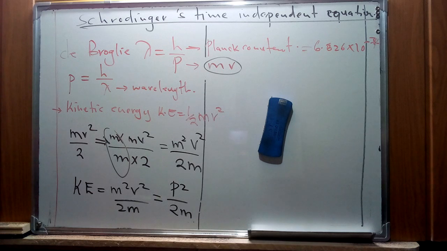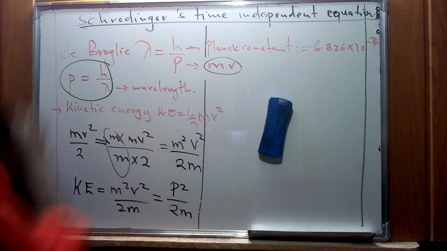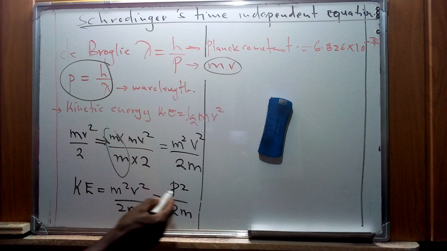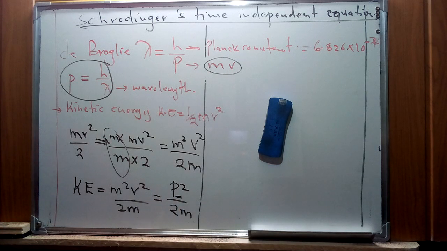From this, we are going to see that we can have a version of this kinetic energy in terms of h over lambda by doing a substitution for that part of momentum.